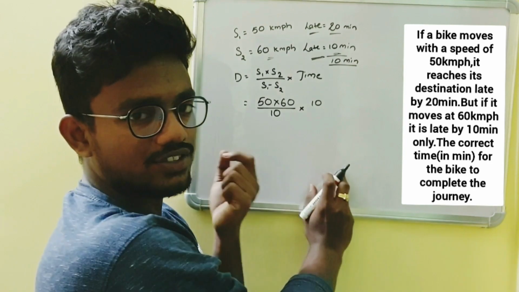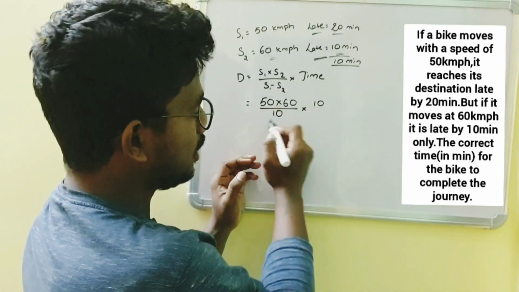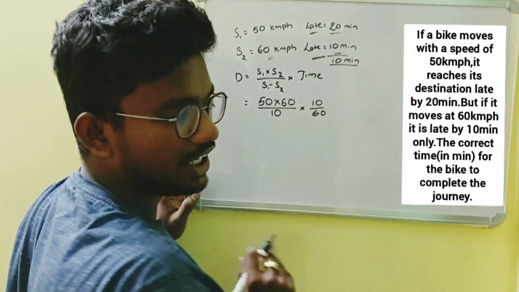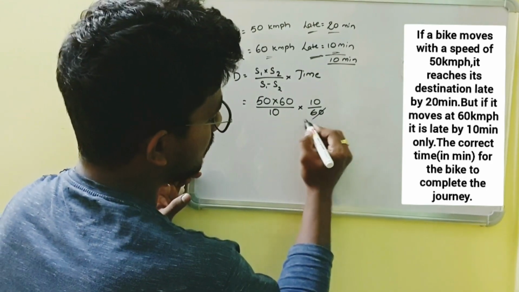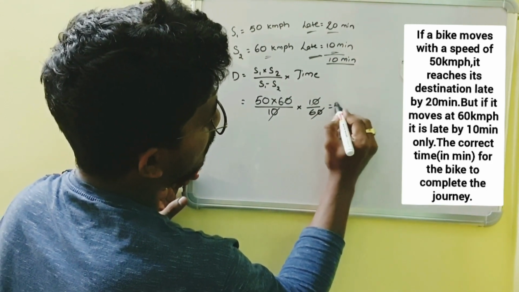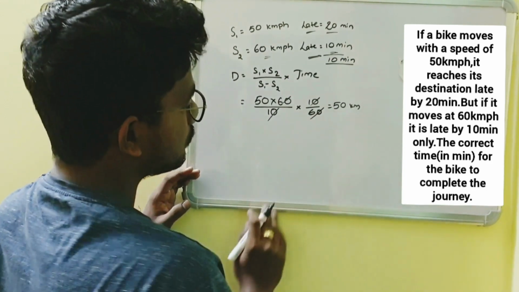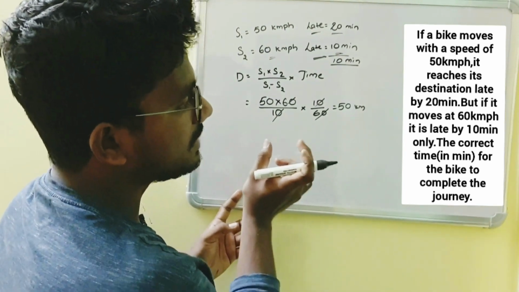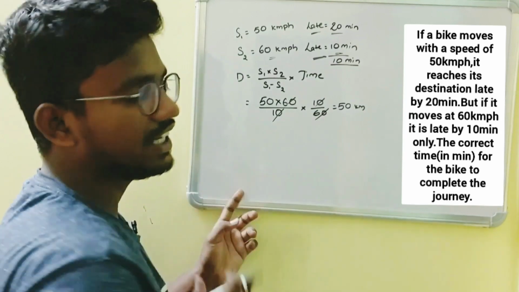I am converting minutes to hours as the speeds are in kilometers per hour, so I am dividing 10 by 60. By cancellation, we get 50 kilometers as our distance. So the distance traveled by the bike is 50 kilometers.